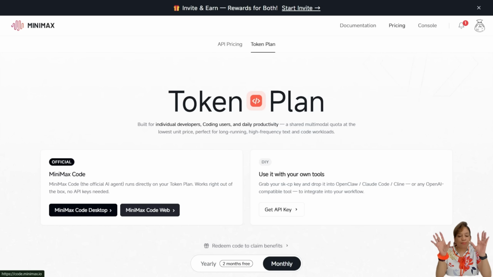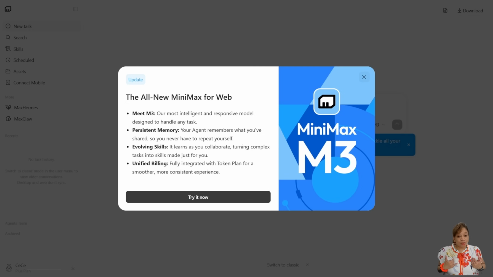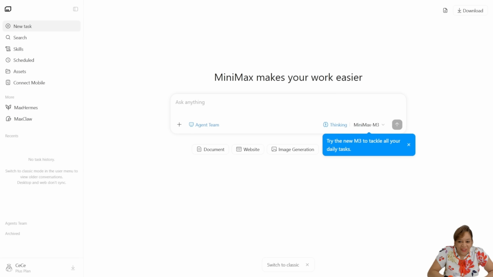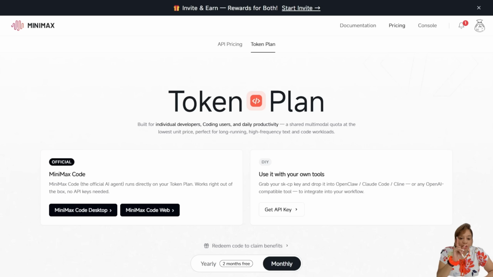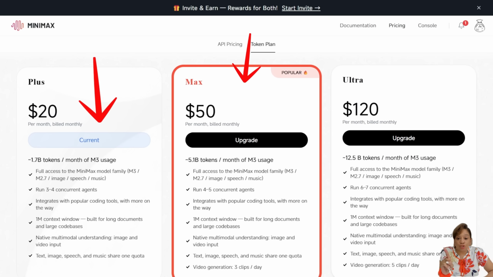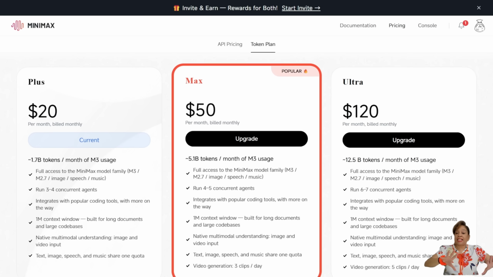All right, just by putting in a prompt. It's very, very simple to use. It was easy for me to use, so I know it'll be easy for you. Now I'm going to show you the different plans. They have the Plus, the Max, the Ultra. The popular one is the Max.